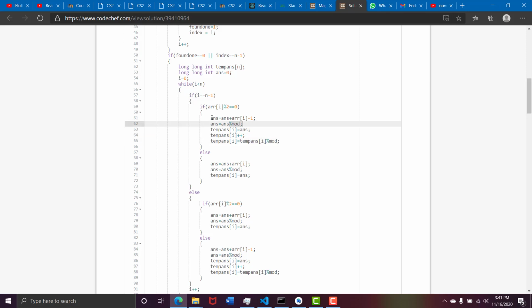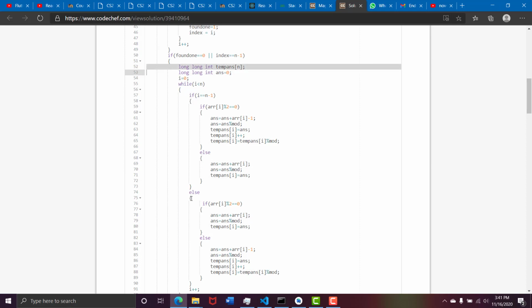And if it is a running sum, that is, answer stores the running sum, that is we want to continue ahead, so we need to choose an odd number, so it will be answer plus r of i minus 1. And suppose the last term is odd, then simply choose it and the running sum will also be equal to that. So this is the essence of this problem, to keep a running sum, that is an answer, and an ending sum, that is a temp answer.